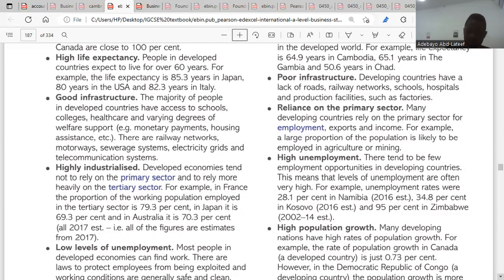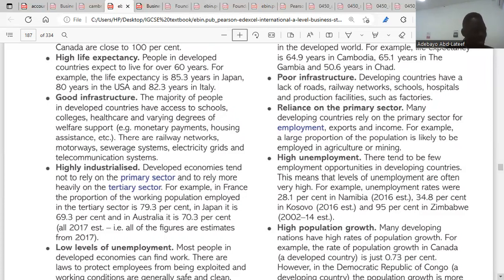The next one is reliance on the primary sector. In developing economies, the largest proportion of their population is employed in the primary sector. So they rely on the primary sector of the economy. That makes us think that this country is a developing economy.